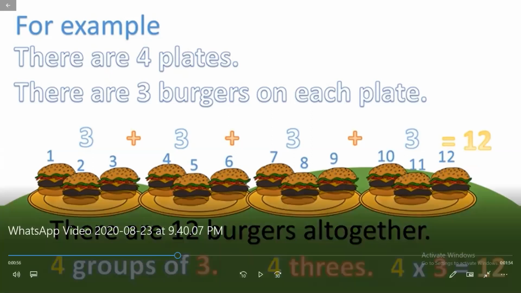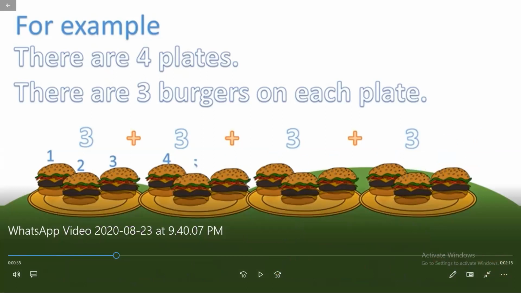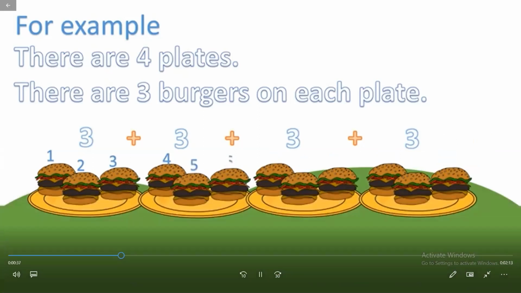So how many groups of burgers do we have? 4 groups. Okay, so there are 1, 2, 3, 4 groups of 3 burgers.